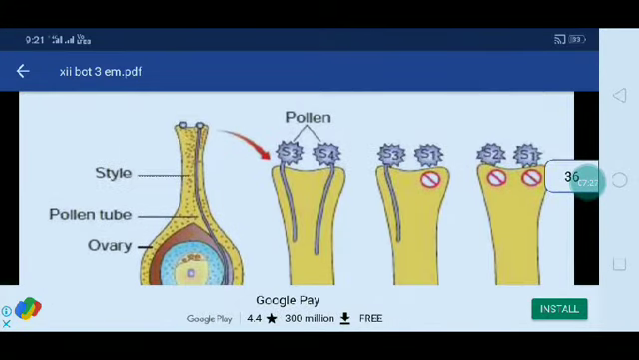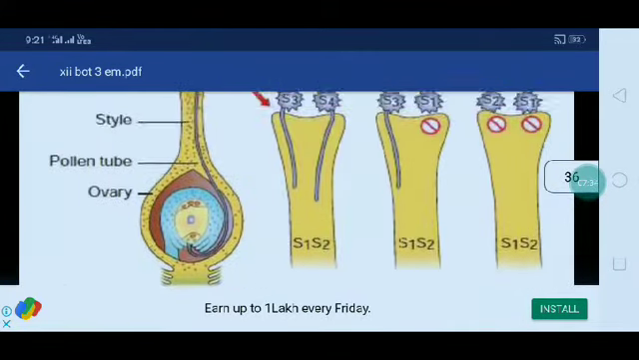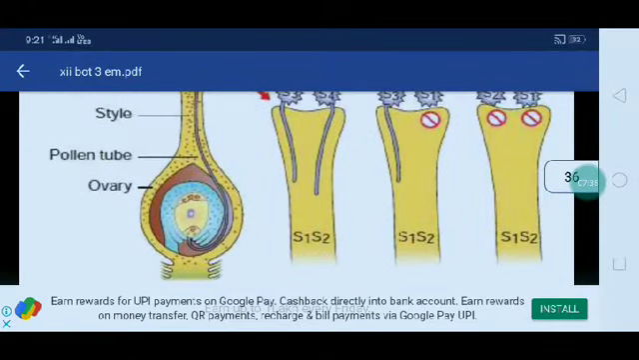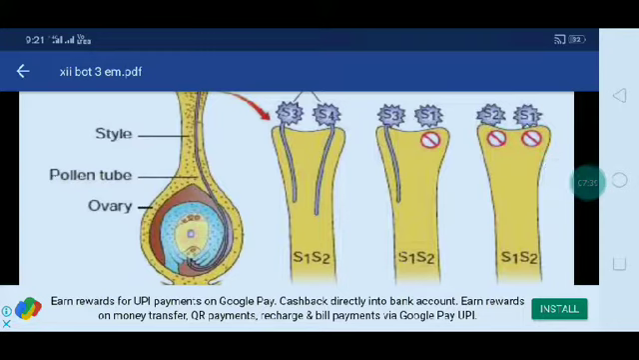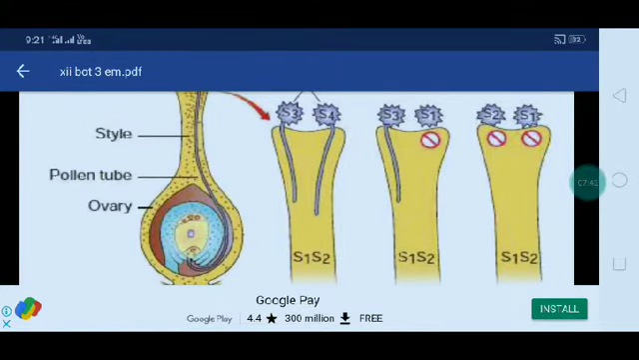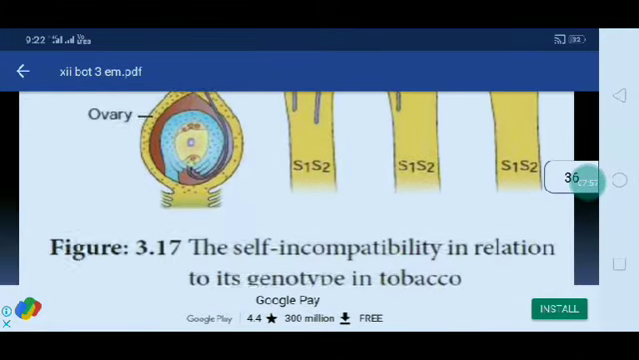Here there are structures: the stigma, style, pollen tube and ovary. Here there are S1, S2 pollens, and also S1, S2 in the tissue. Here also S1, S2. They will join together, or only the S1 pollen tube is produced. Here in the S1 category there is no pollen; only S3 pollen germinates. Also the S1, S2 pollen grains are there, and there is no germination of the S1 and S2 pollen grains. This is self-incompatibility.